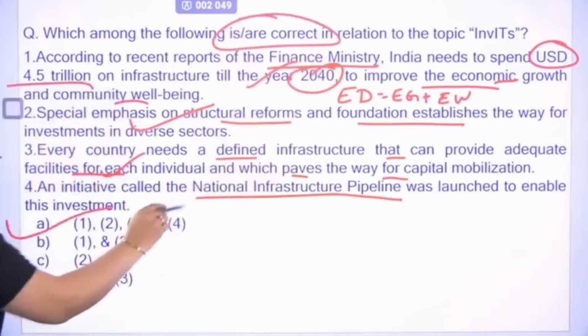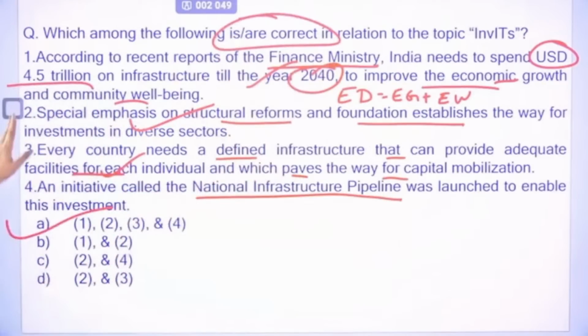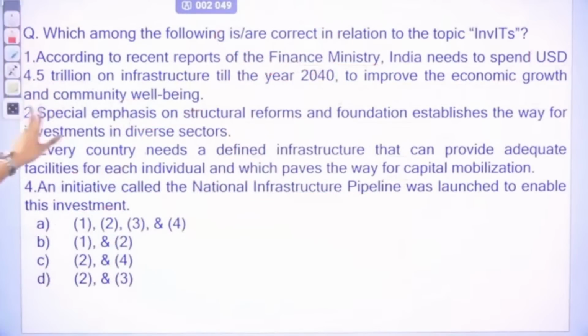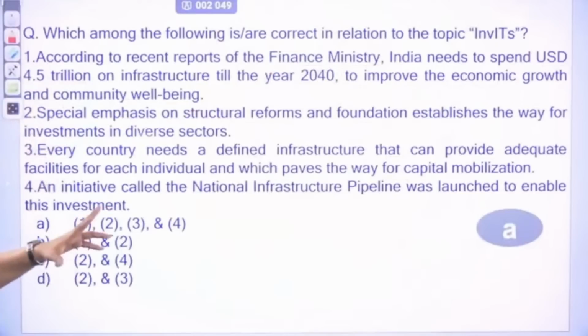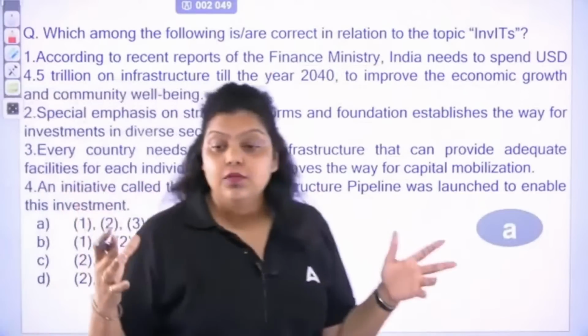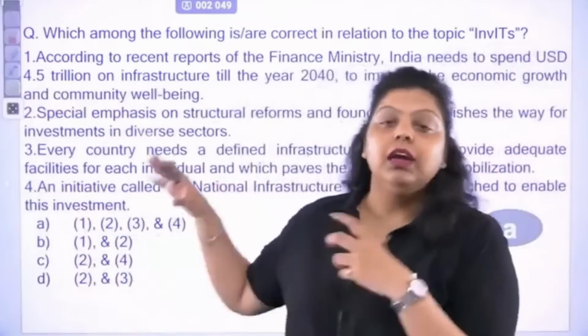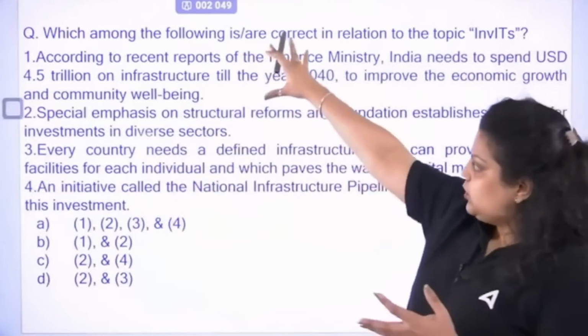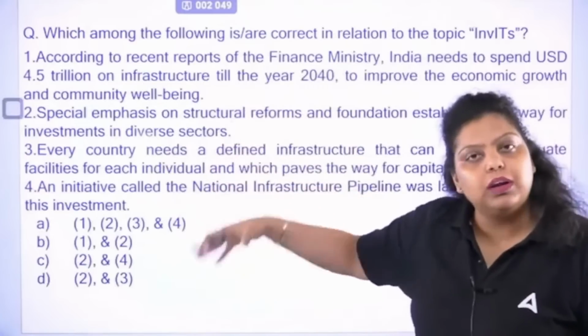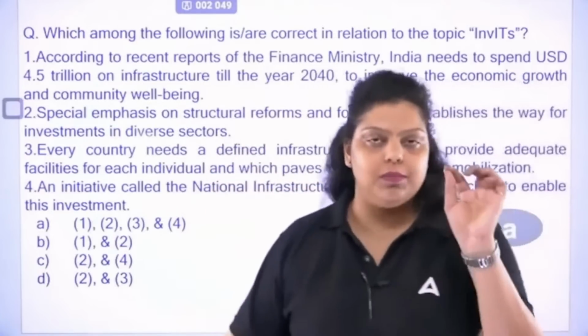So the right answer will be A, 1, 2, 3 and 4. All the statements are correct. So you can see this is not a very tough question. They have just given you statements related to investment in the infrastructure sector, the statements given by the government, or the situation, all of which are already in the book. You will find all these statements in the book. From the book, I have made this particular question. So all the statements are there.